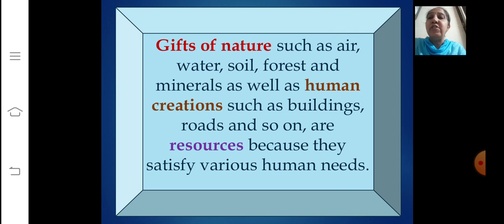The gifts of nature, such as air, water, soil, forest, and minerals, as well as human creations, such as buildings, roads, and so on, all things are resources because they satisfy various human needs, right? So, in short, we can say the things that you see around yourself, everything in nature, or everything that is human creation, will be termed as resources.